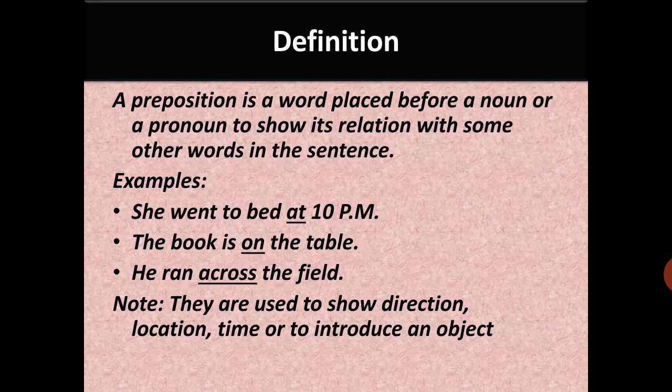He ran across the field. Across the field means इस तरफ से उस तरफ दौड़ते हुए वो चला गया. Again there is a movement and across word is the preposition here. Hence, the words which tell us about the location, positions, or the time of the noun or the pronoun, they are called prepositions. They can also be used to show the direction, location, time, or to introduce an object.